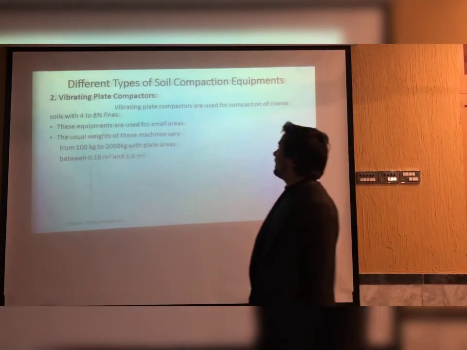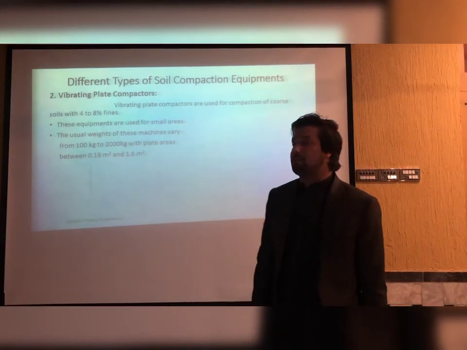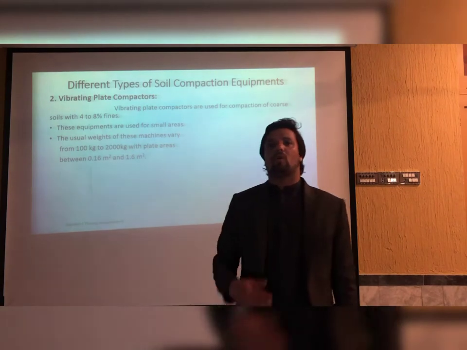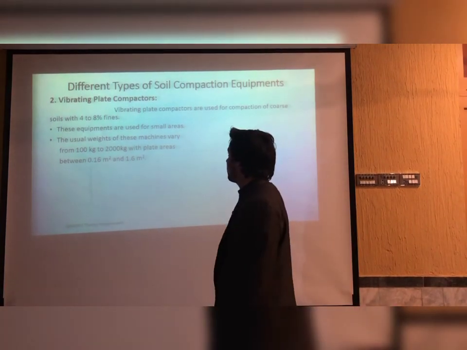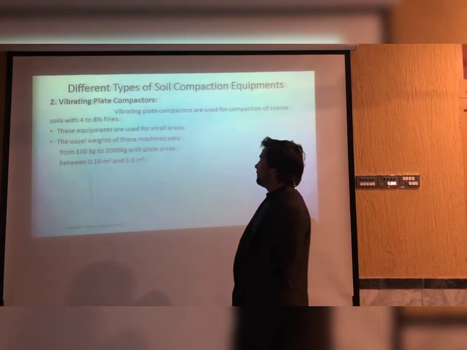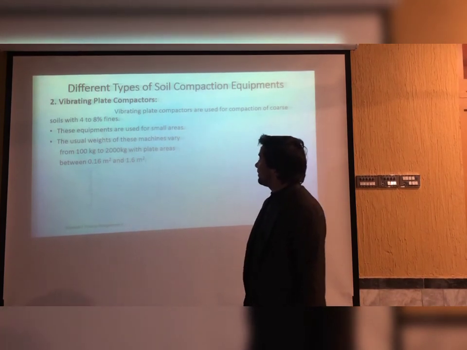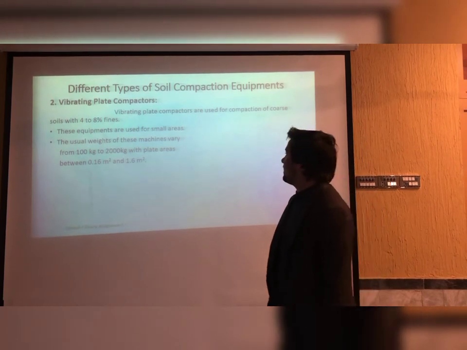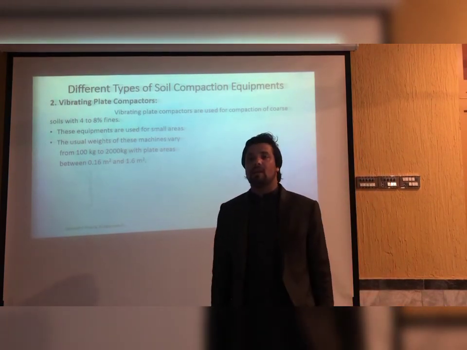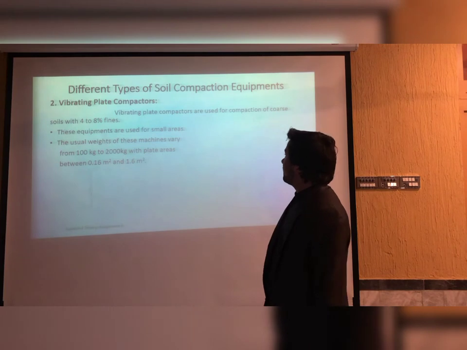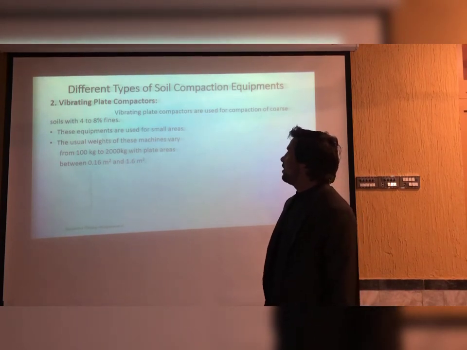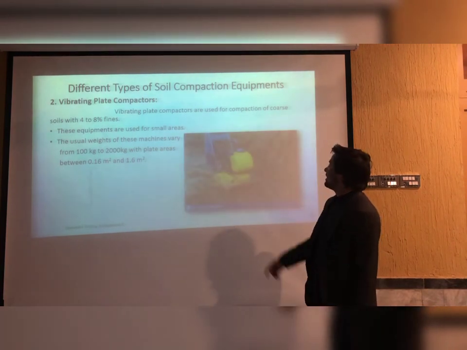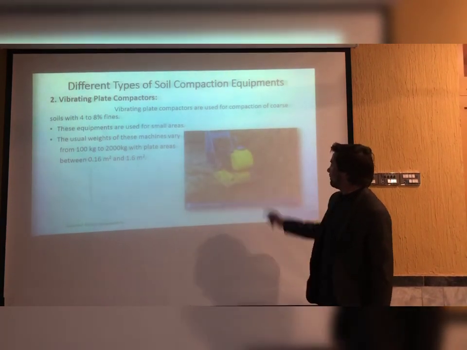Now vibrating plate compactors. Vibrating plate compactors are also used for small areas, but they are used for coarse soils with 4 to 8% of fine soil. These equipments are used for small areas. The usual weight of this machinery varies from 100 kg to 100 kg with the plate area between 0.16 meter cube and 1.6 meter cube. This is the vibrating plate compactor.